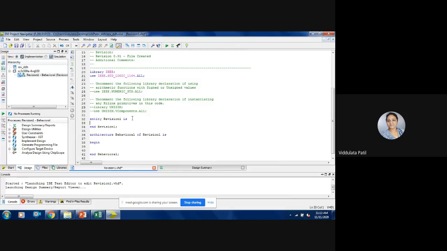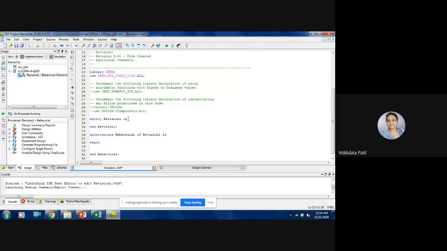Okay. Now, whenever we are writing an entity, the syntax for that is that first of all we need to write a keyword, that is entity, then the entity name, and then a keyword is. So here we have added the entity name as revision 1. And then this is a keyword that is used.